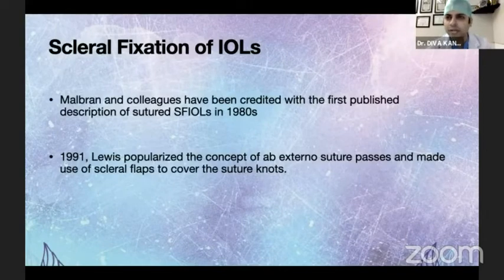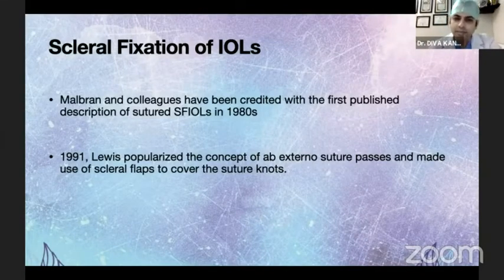So a little bit into the history before we talk about this. Malbran and colleagues had first published a description of sutured SFIOL in the 1980s. Then Lewis popularized the concept of ab externo suture passes and the use of scleral flaps, which are very important in this technique.